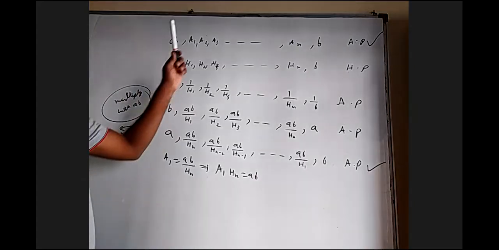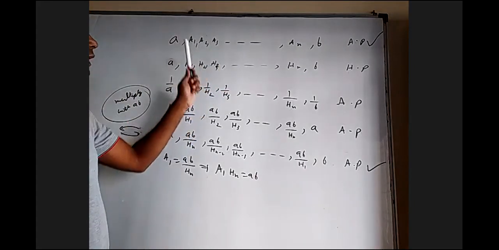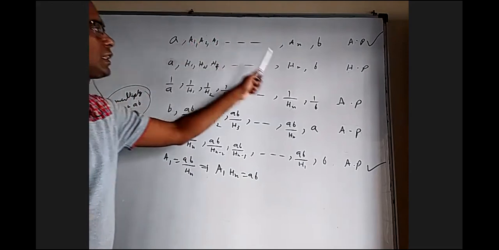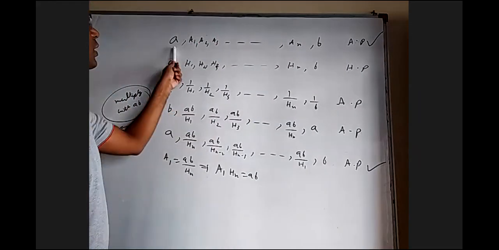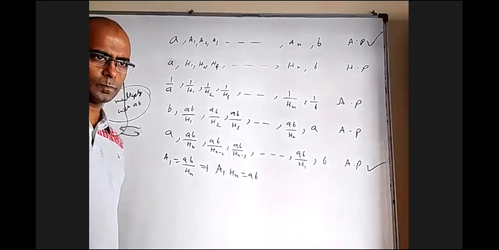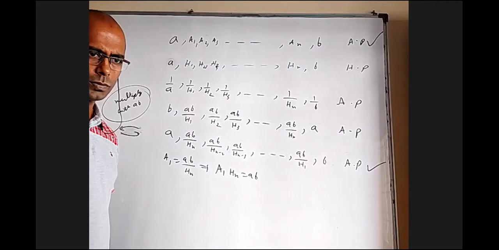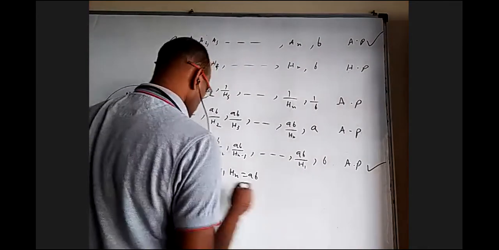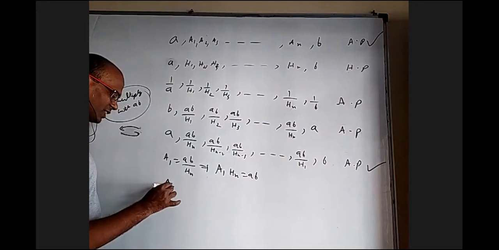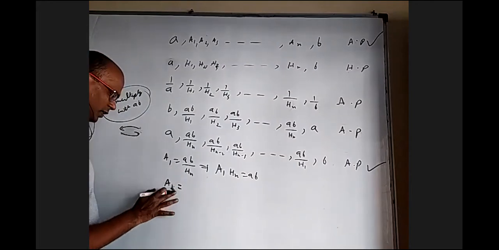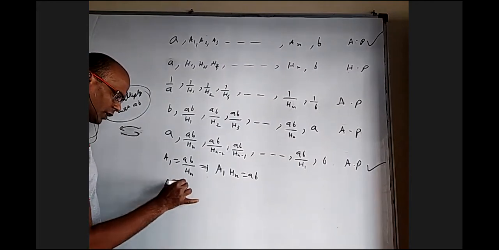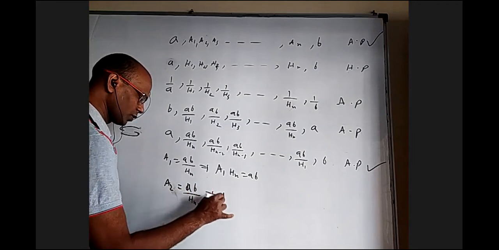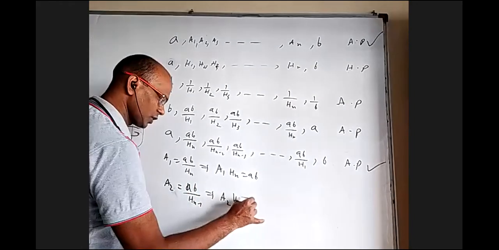So when you insert n arithmetic means between A and B and n harmonic means between A and B, the first arithmetic mean and the nth harmonic mean, the product is always the same as AB. Is it all right? Similarly, if I take the second, A2 into Hn minus 1 is also AB.